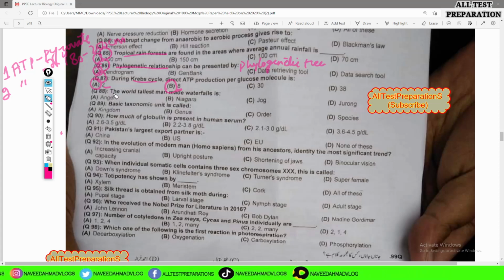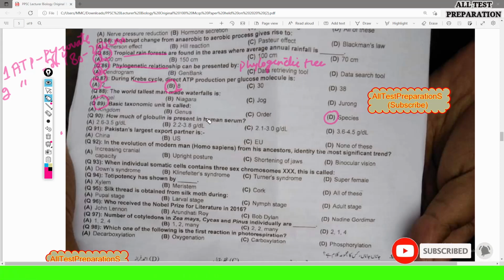MCQ number 88 is from the general portion. MCQ number 89 is: basic taxonomic unit is called. The basic taxonomic unit is called species. It is the fundamental unit of classification as well as the unit of biodiversity.